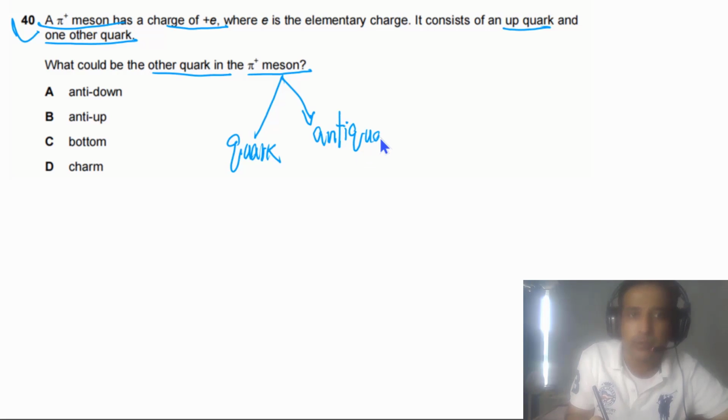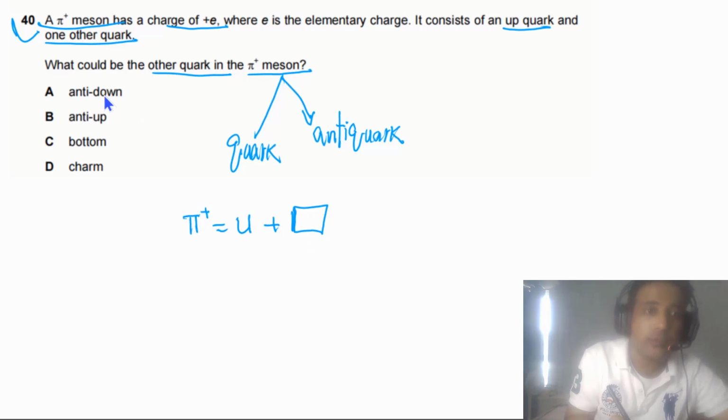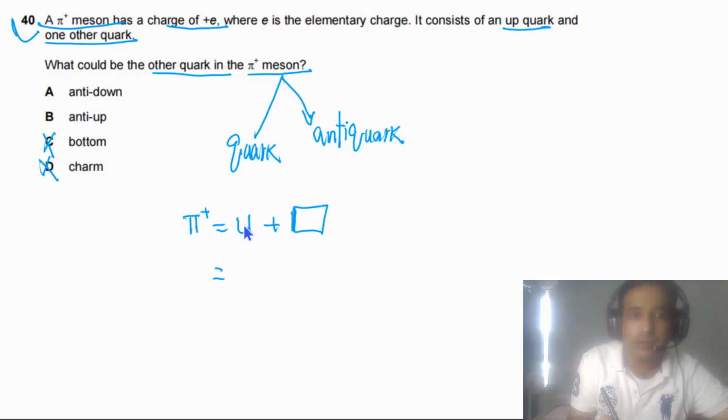So we can write down anti-quark. For this question, it is given to us that the pi plus meson consists of one up quark and another quark. So the other quark has to be an anti-quark. So it can be anti-down quark or it can be anti-up. But C and D are not possible. Now if you look at the charge, the up quark has charge plus 2 by 3e. So the charge on this quark has to be plus 1 over 3e.